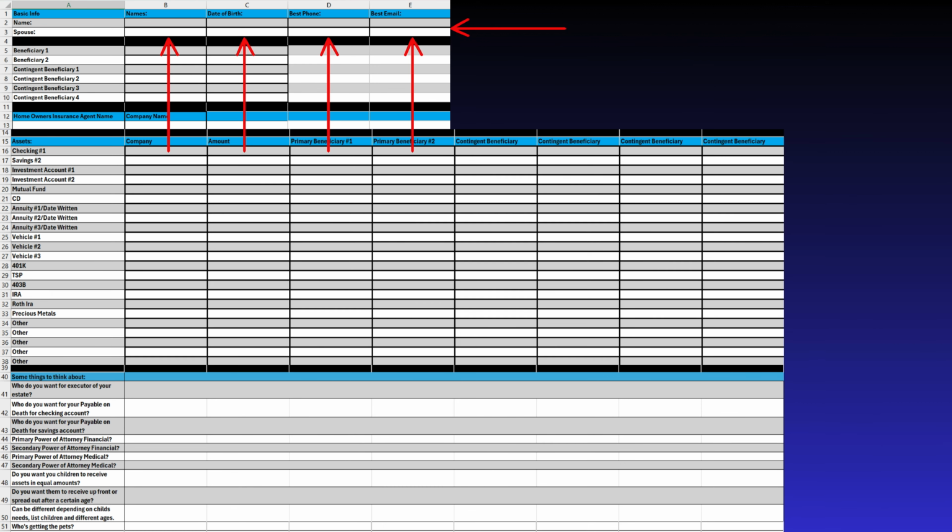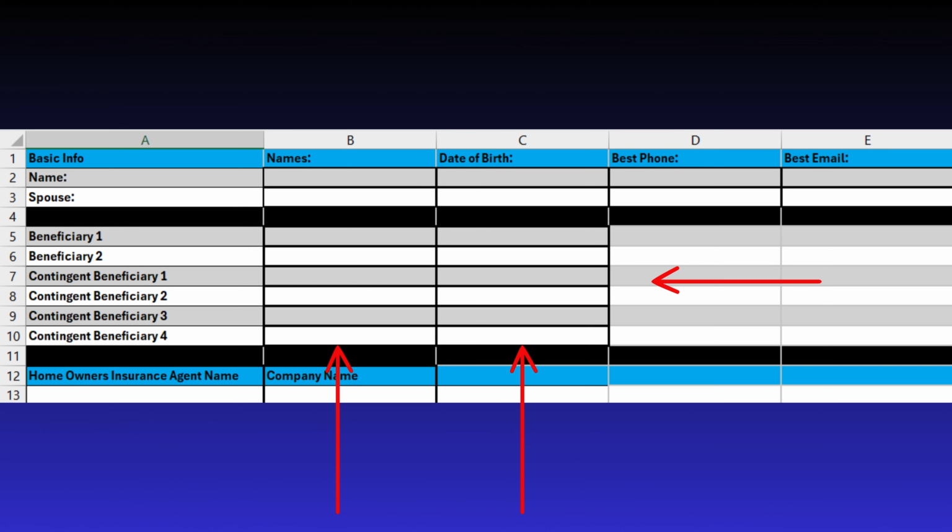Row 5 to 10 in columns B and C is where you and your spouse will be adding your beneficiaries for your trust. Section B will be for your beneficiaries, and Section C will be for your spouse's beneficiaries. Adding beneficiaries to a trust is crucial because it ensures that the assets held in the trust are distributed according to your wishes. Here are some key reasons why adding beneficiaries is important.